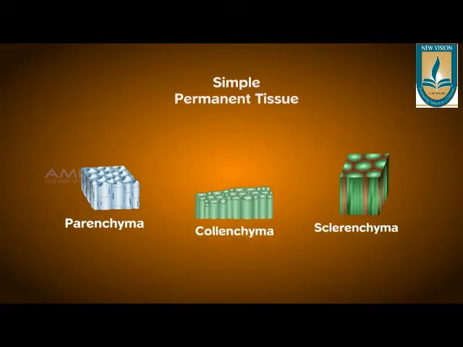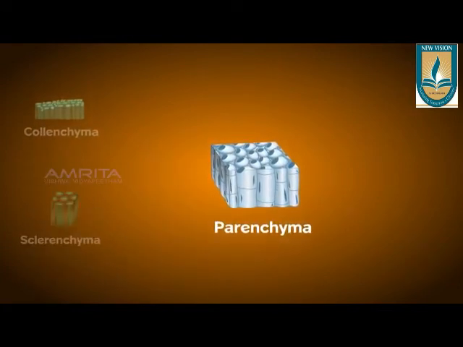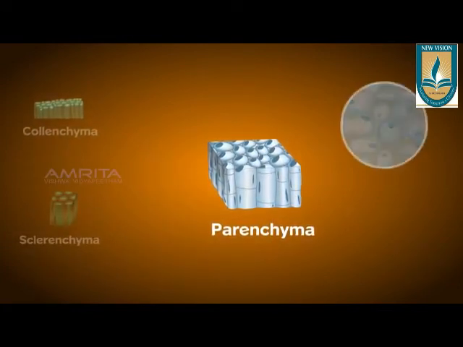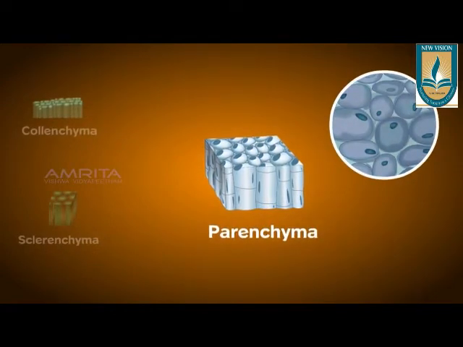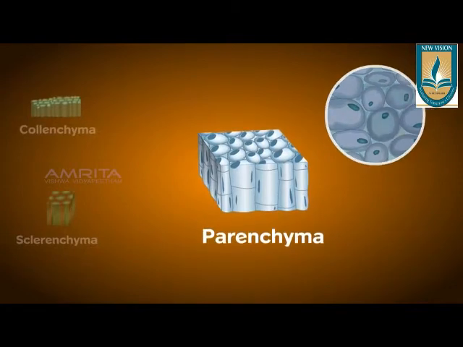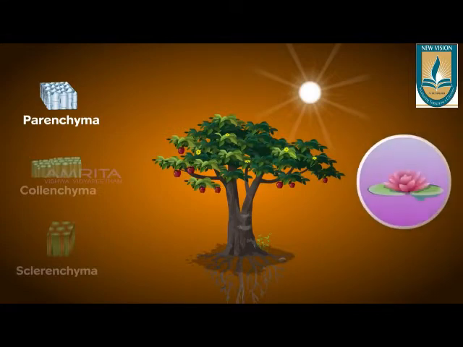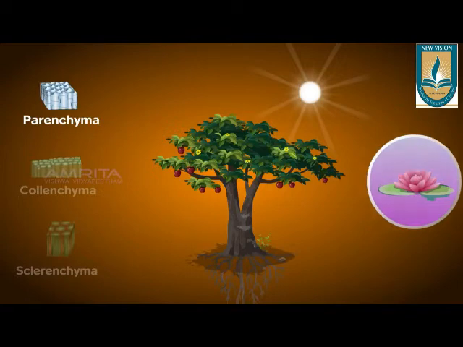Parenchyma cells, their cell wall is very thin and the cells are present with intercellular spaces in them. They help the plant to perform photosynthesis, in storage of food material, and also help the aquatic plants to float.